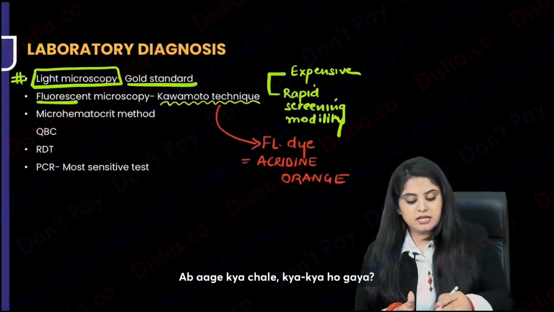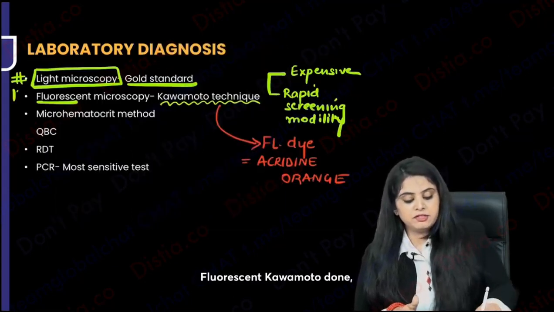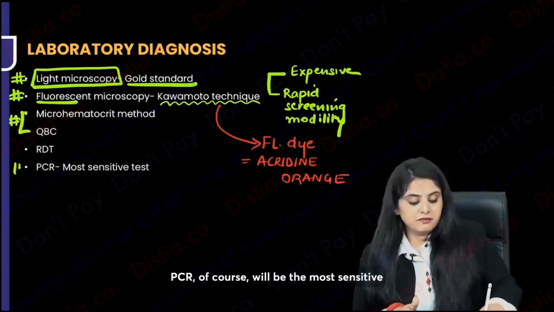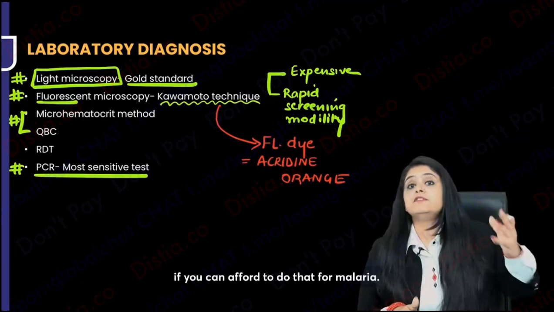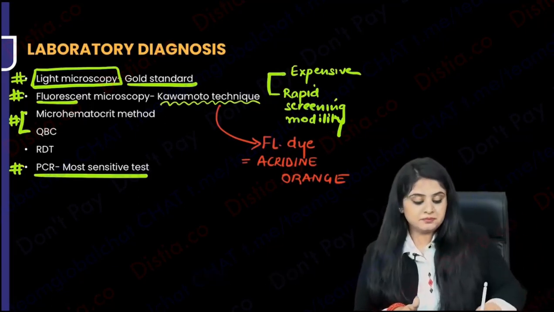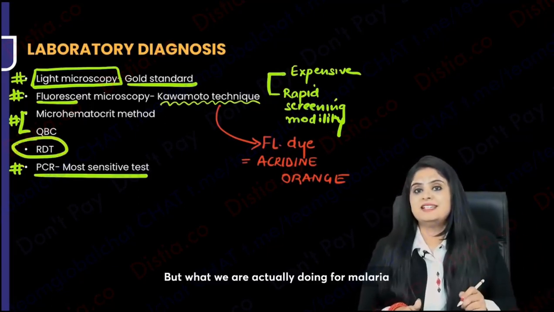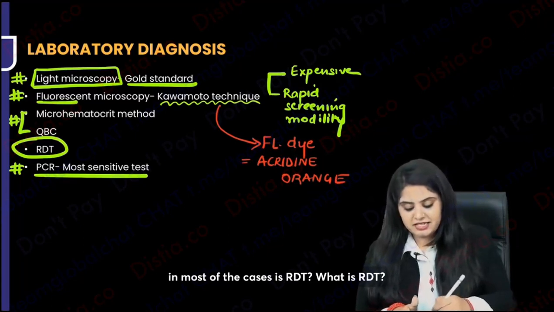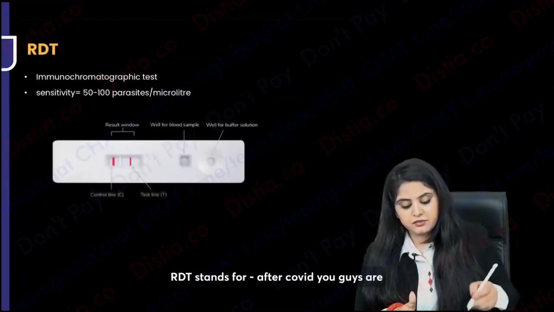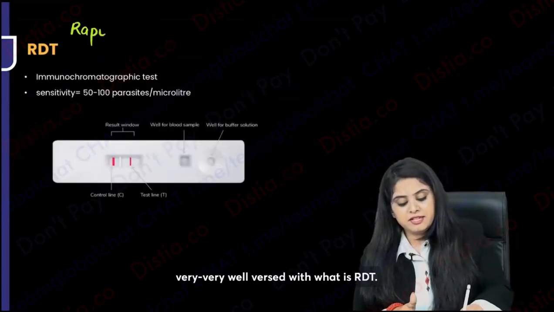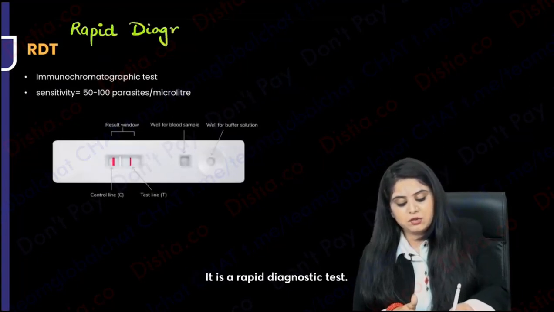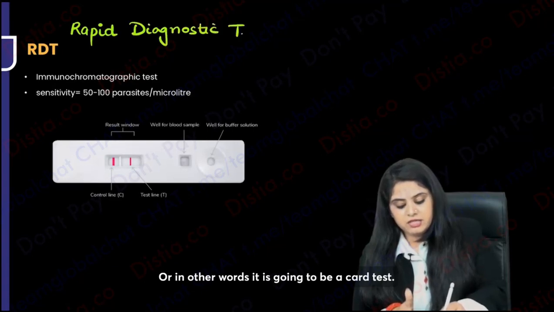Now what next, what all is done? Light microscopy done, fluorescent Kawamoto done, microhematocrit and QBC done. PCR, of course, will be the most sensitive if you can afford to do that for malaria. But what we are actually doing for malaria in most of the cases is RDT. What is RDT? After COVID, you guys are very well versed with what RDT is. It is a rapid diagnostic test, or in other words, it is going to be a card test.